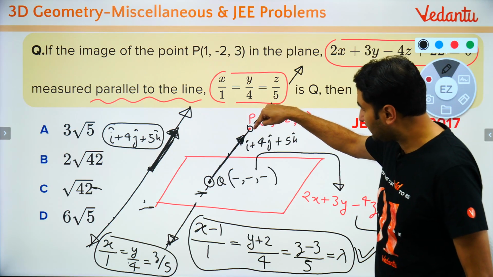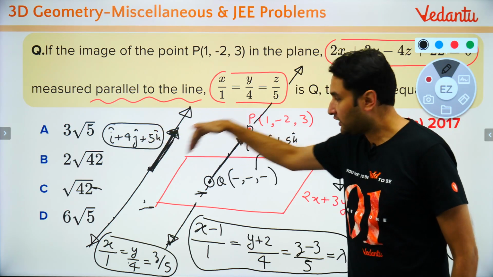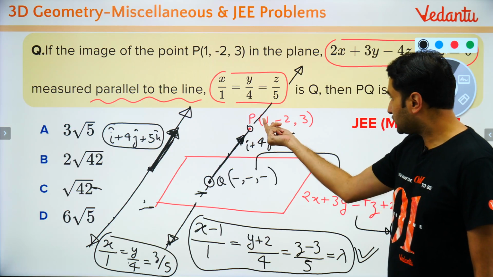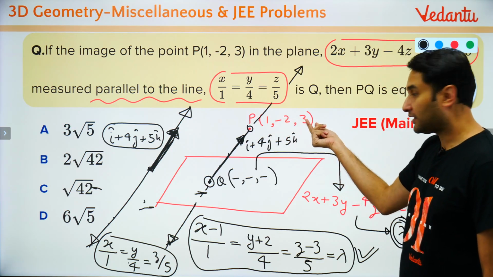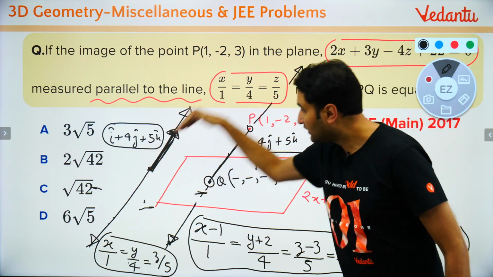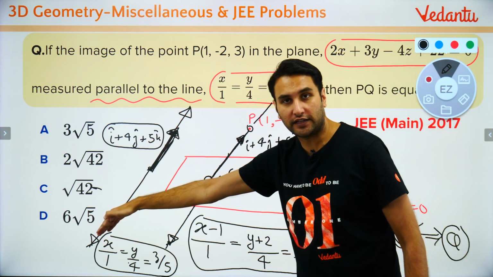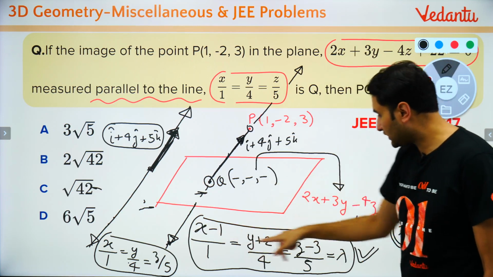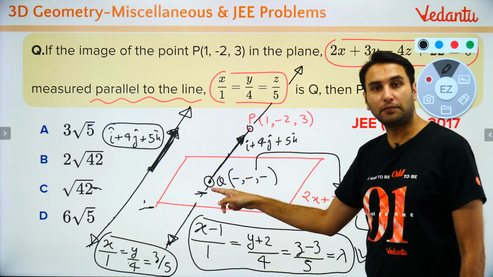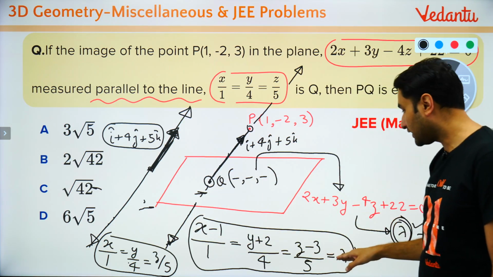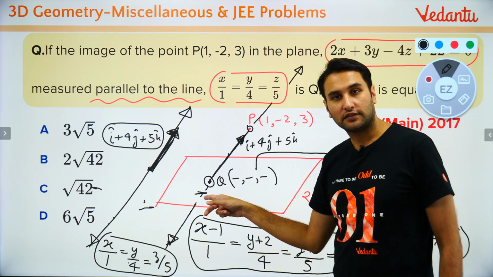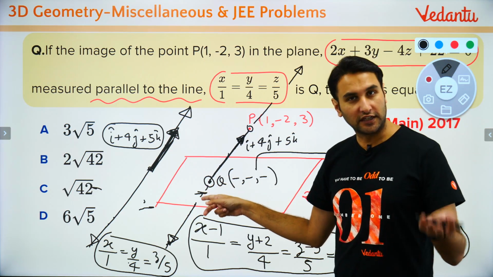हमने P से पैरेलल टू द गिवन लाइन, we made a line. कैसे? x minus x1, y minus y1, z minus z1 divided by the direction ratios of the given line, because this line is parallel to the given line. बहुत अच्छा. So this is the equation of this line passing through P intersecting the plane at Q. तो line की इक्वेशन आ गई. Then I can write any point on the line in terms of lambda.